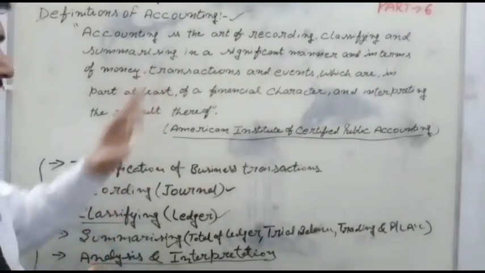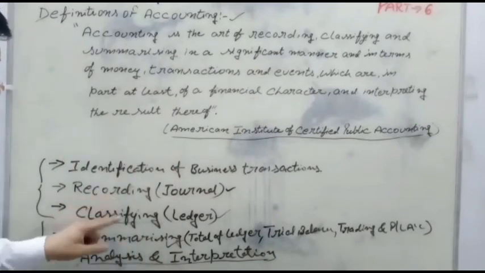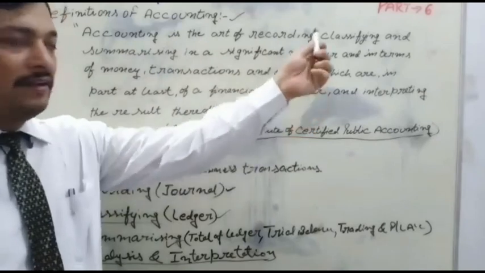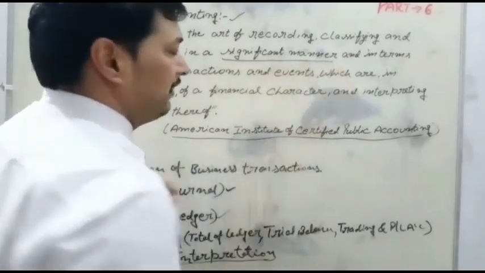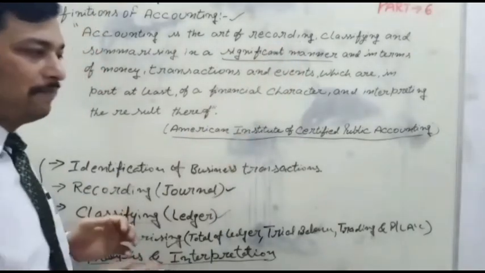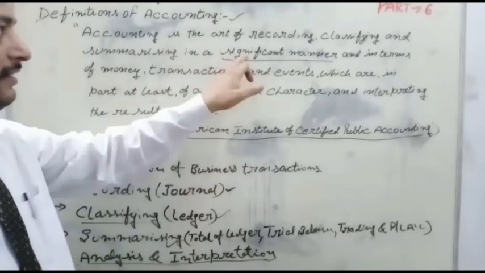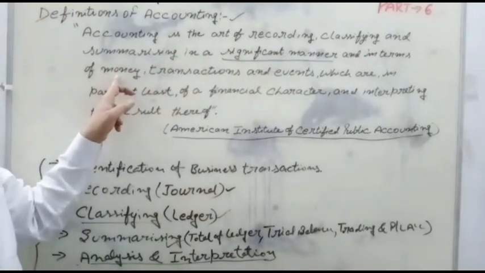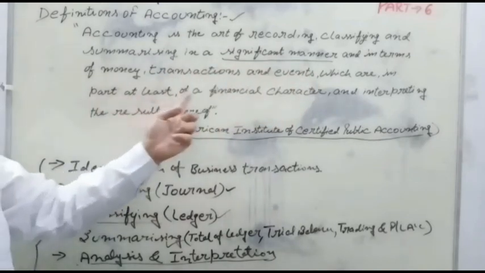So friends, you have to follow this process at the time of accounting. The first processes are recording, classifying, summarizing. Accounting is the art of recording, classifying, and summarizing in a significant manner. Significant means in a proper, adjusted manner. It means all the processes are done in a proper account, in which all transactions are posted in a significant manner and in terms of money. We record only money terms and events which are at least in part of a financial character.